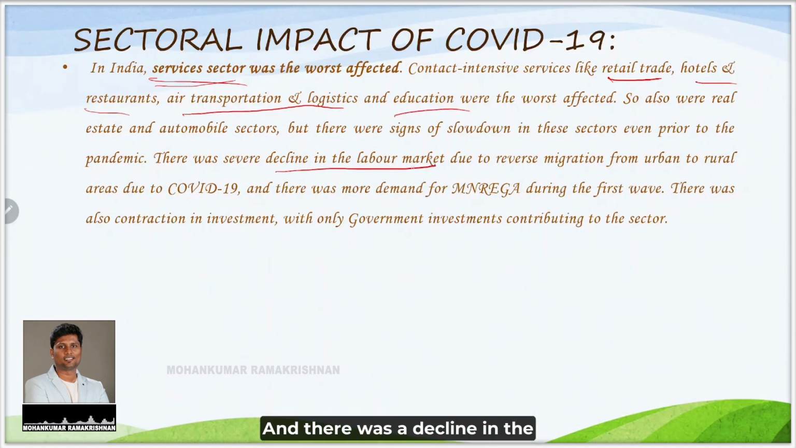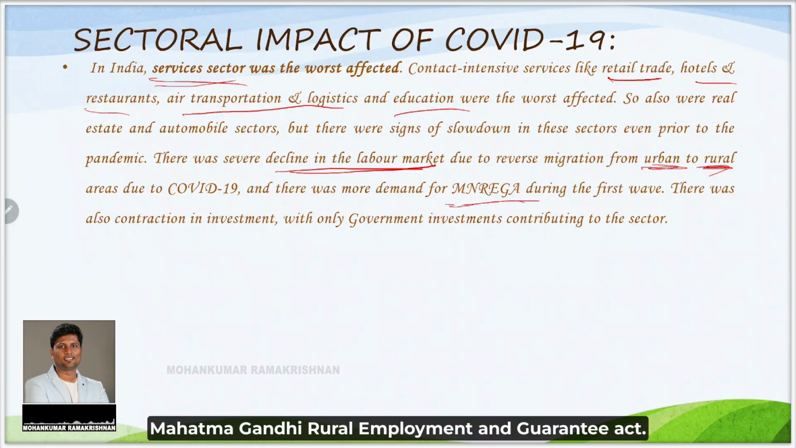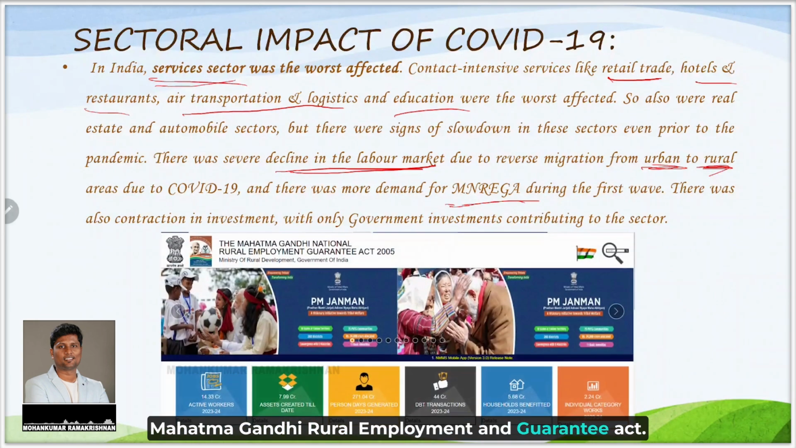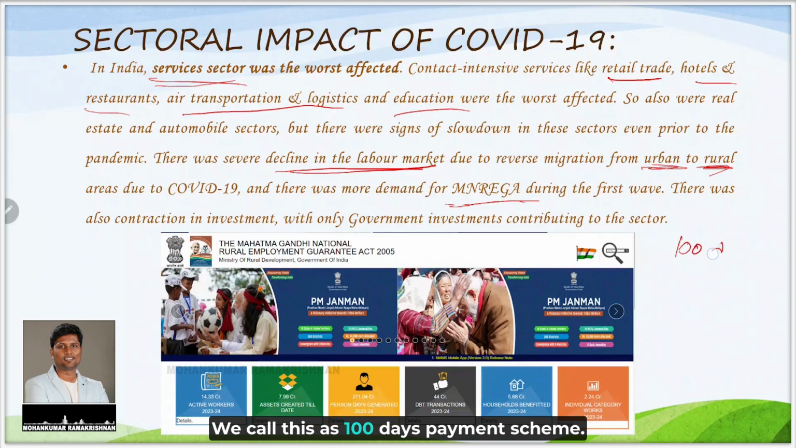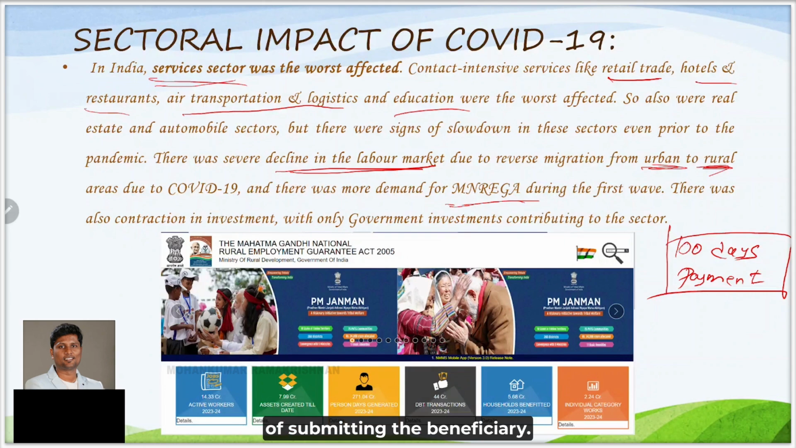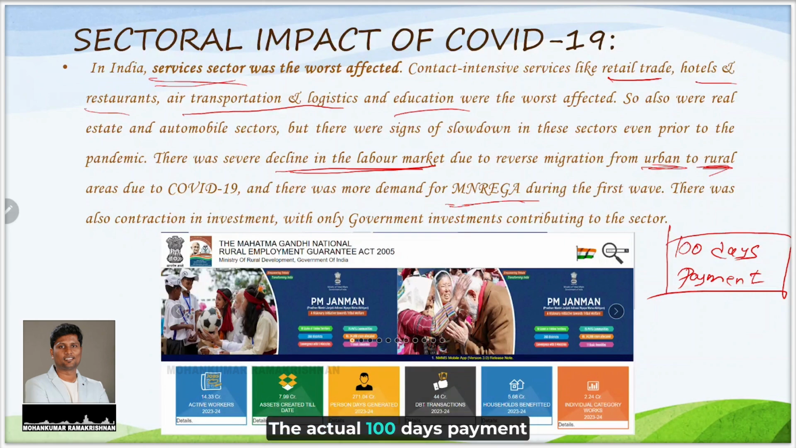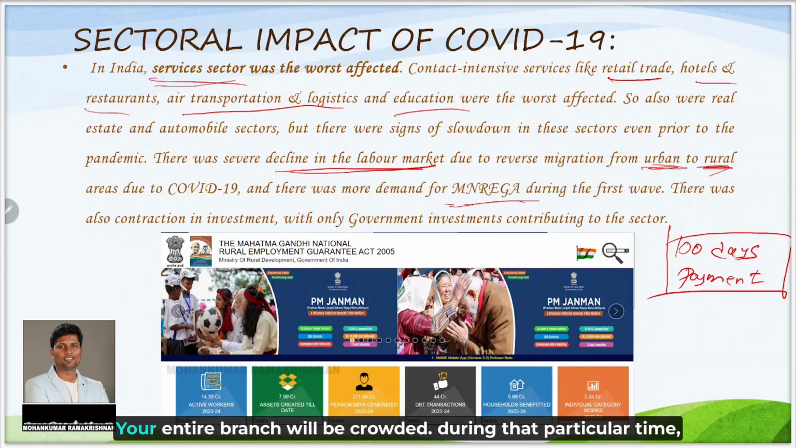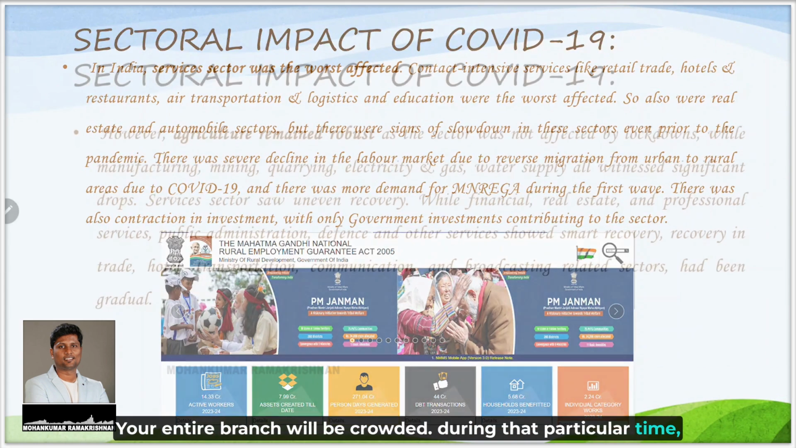And there was a decline in the labor market also because people migrated from urban areas to rural areas. I saw this as an open statement. There were many metro workers from cosmopolitan cities like Bangalore, Chennai. They were migrating back to their own motherland, and there was more demand for the Mahatma Gandhi Rural Employment Guarantee Act. We call this the 100 days payment scheme. Many bankers sitting in the cash can understand the pain of paying the beneficiaries their actual 100 days payment of MGNREGA. Your entire branch will be crowded during that particular time.